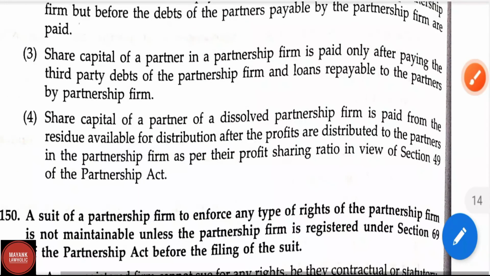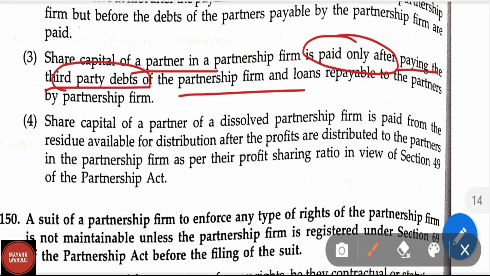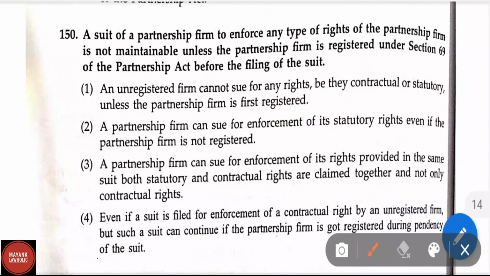Now let us move to statement number 3. Share capital of a partner in a partnership firm is paid only after paying the third party debts of the partnership firm and loans repayable to the partners by the partnership firm. Yes, this is the correct statement. Statement third is the correct statement. First and foremost, the third party debts are to be paid, then the partners can share the remaining portions due to them. Question number 150.